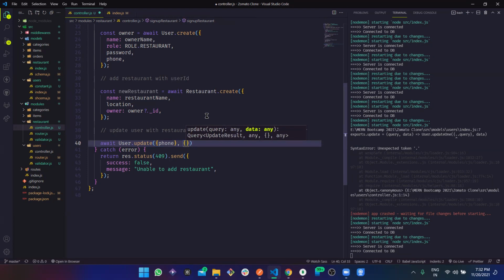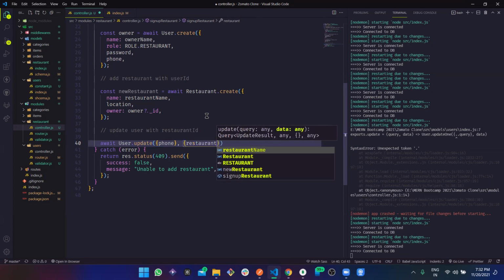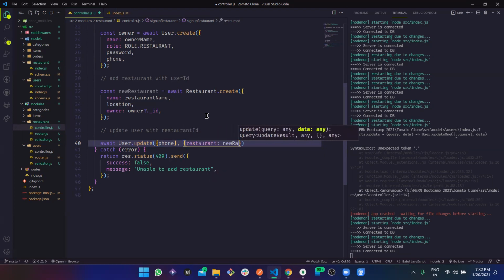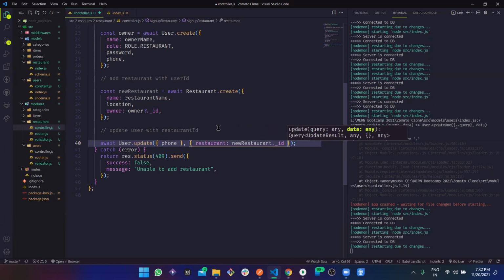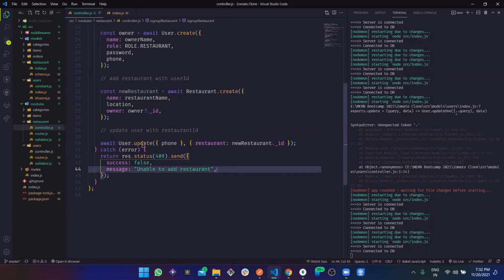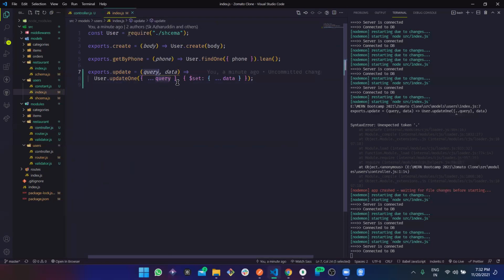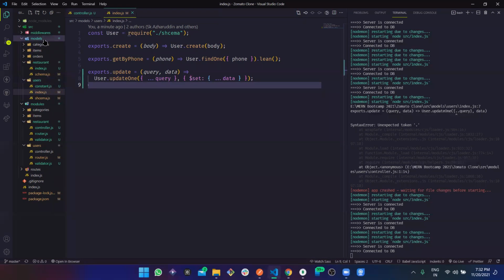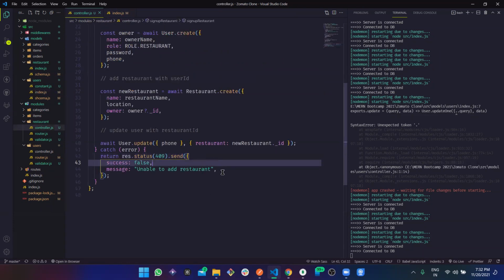And secondly, we are going to pass the data that needs to be updated. So there, this restaurant needs to be updated with this new restaurant dot id. Okay, so in this update function, this is so simple to add this query and everything. We are sending this query. And again, as I told, in this index under models, we are only going to create the transactions with the database. We are not explicitly using it everywhere, because we'll be creating user, we'll be updating user from multiple ways. So this is how we use it.